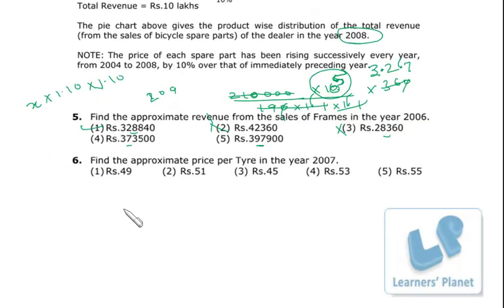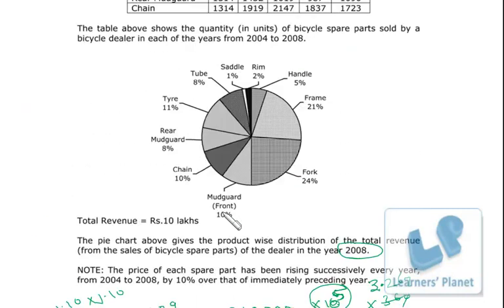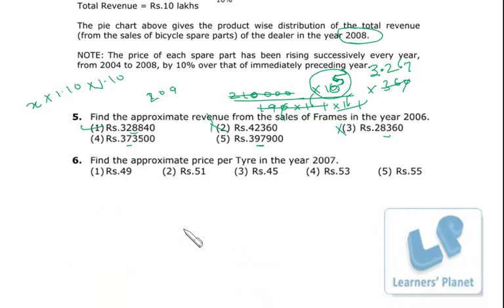Find the approximate price per tire in the year 2007. Once again the same similar calculation we have to do. In this case, in fact, we have one less calculation. So in year 2008, contribution of tire is 11% of 10 lakh. I can say that is 1,10,000. Right, so 1.1 lakh I can say, or I just write 1,10,000.